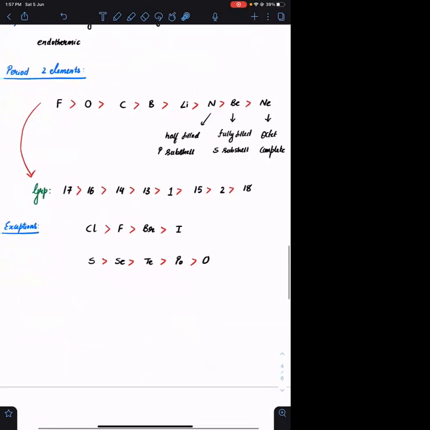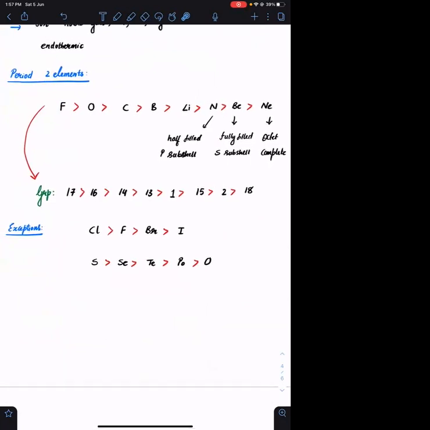Next. General order, left to right, Z star increases. If left to right Z star increases, we expect electron affinity to increase, in general. Top to bottom, Z star remains constant, but size increases. As the size increases, what will happen to the electron gain enthalpy or electron affinity? It has to decrease, right?